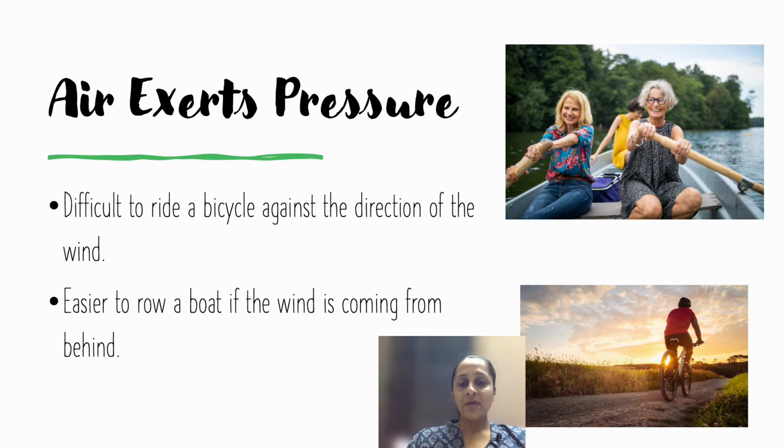Now, when we have to study the cyclones and storms in detail, we need to study air first. Now, this is one of the properties of air, and that is it exerts pressure. Exerts means it applies pressure. Now, how do you know it applies pressure? So when you're riding a bicycle and there's opposite wind coming towards you, then you will feel that there is pressure. So your body is going to apply more pressure, more pedaling will be needed.